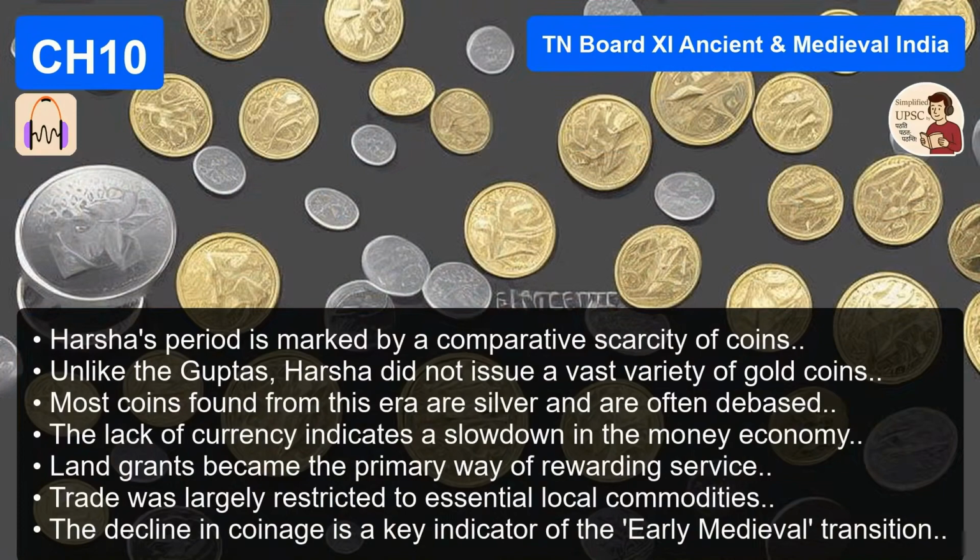The ancient practice of Swayamvara, where a noble woman could choose her own husband in a grand ceremony, had all but vanished. Widow remarriage, which was permitted in some earlier texts, was now strictly forbidden, at least among the higher castes. And Harsha's own sister. You mentioned Sati. Yes, the prevalence of sati. The fact that Harsha had to physically intervene to save his sister from the funeral pyre shows that the societal pressure for a widow to end her life was immense. It paints a picture of a society that is becoming more conservative, more patriarchal, more rigid.